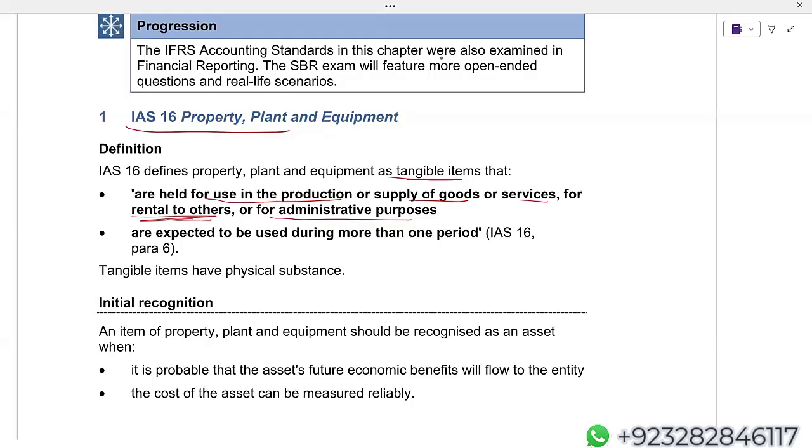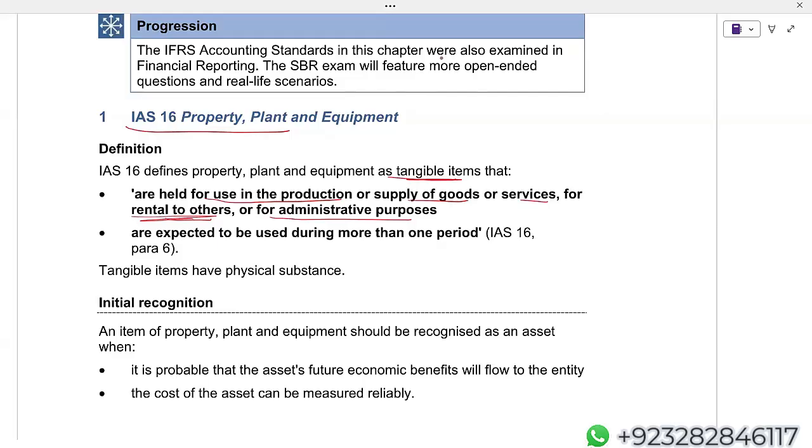Another example: let's say your company has a policy to give properties only to its employees on rent. The company has a policy to give properties on rent to only its employees. On those properties, I'll apply IAS 16. I'm not going to apply IAS 40.